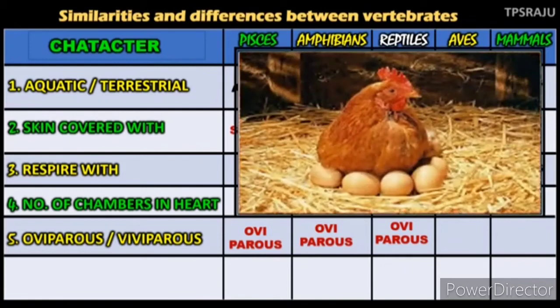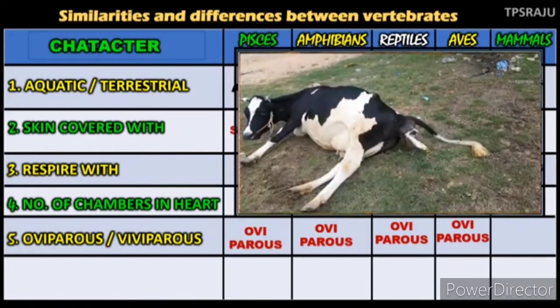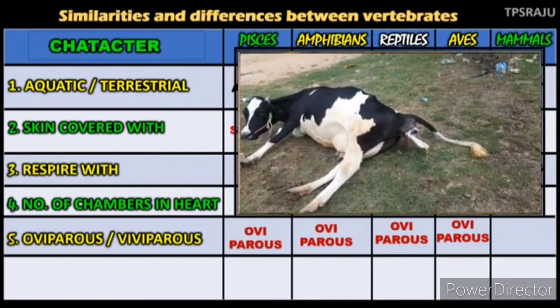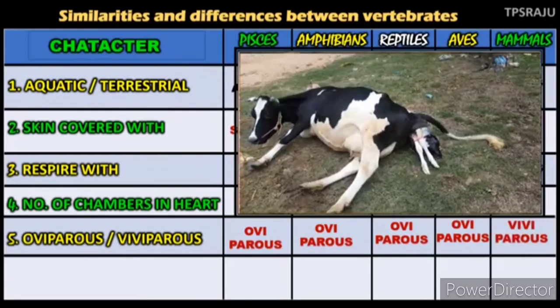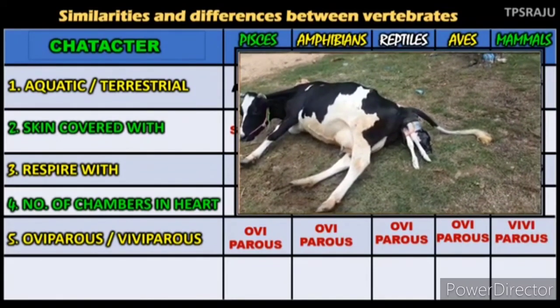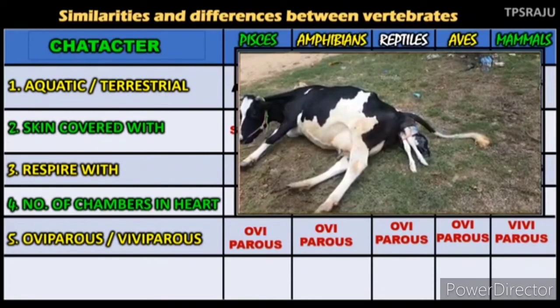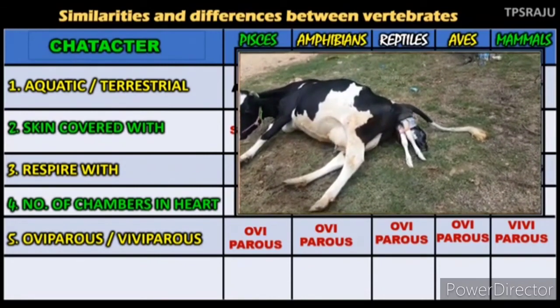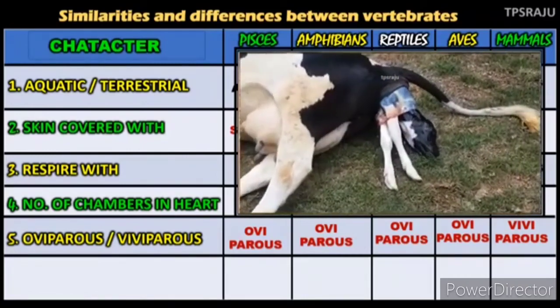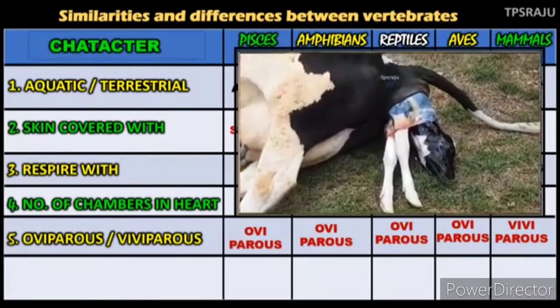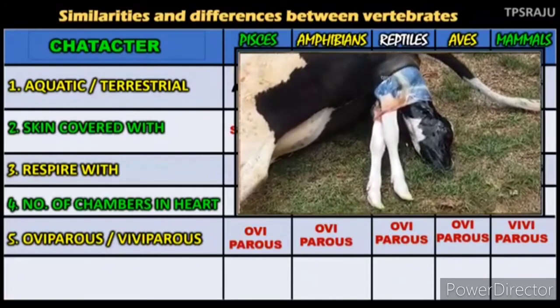All these go with external fertilization. Birds go with internal fertilization, but they lay eggs. They are also oviparous animals. Mammals produce their babies directly and feed them with their mammary glands. So, these are viviparous animals.